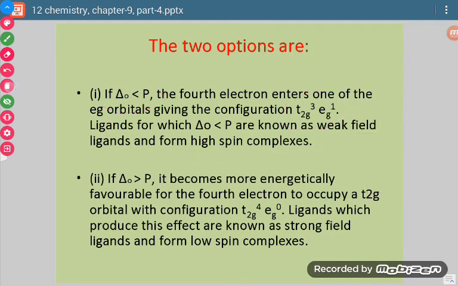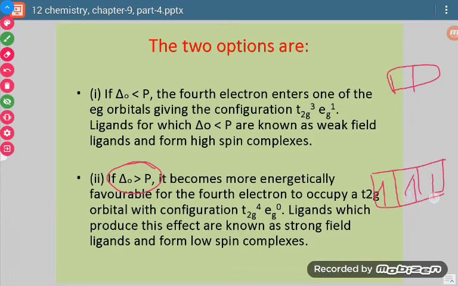The second thing is, if the P value is less and the delta O value is large, meaning there is a large difference between the two orbitals, then the fourth electron will not go ahead because the pairing energy is less. So pairing energy is less means it will pair here. What will be the electronic configuration? t2g4 eg0.